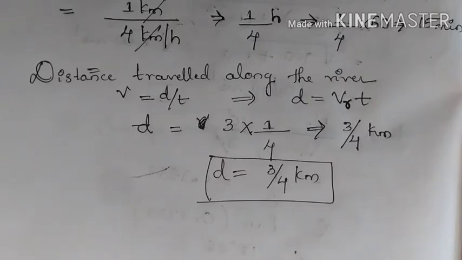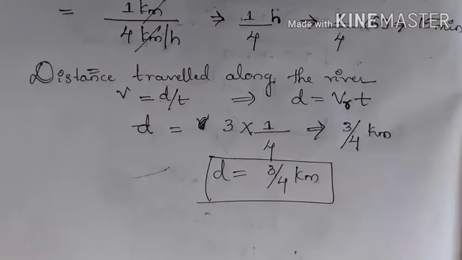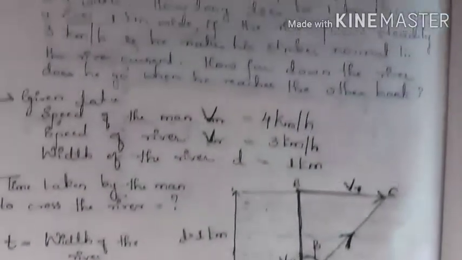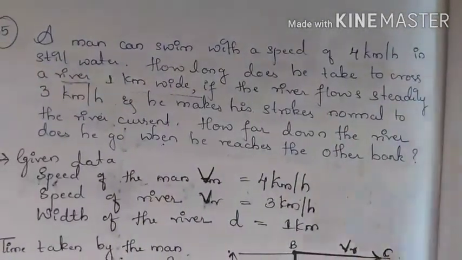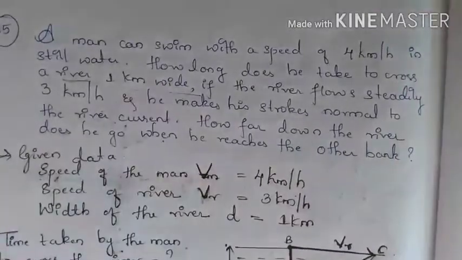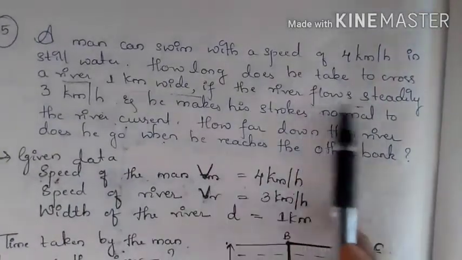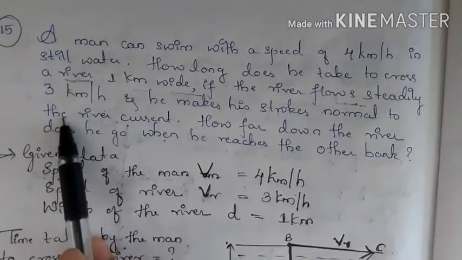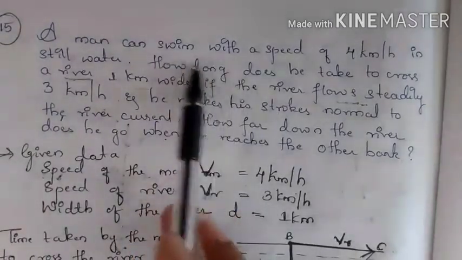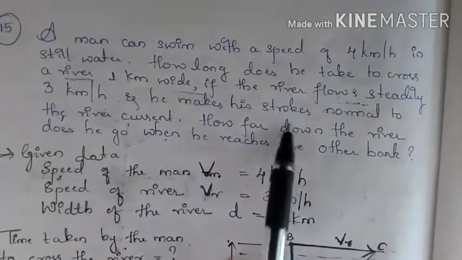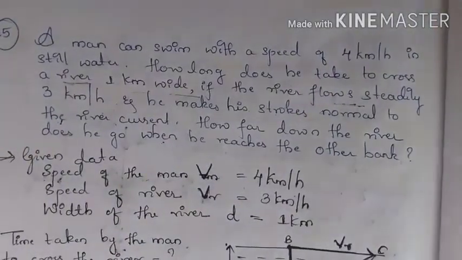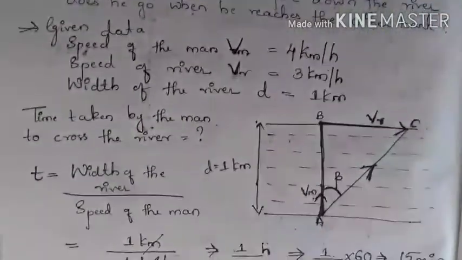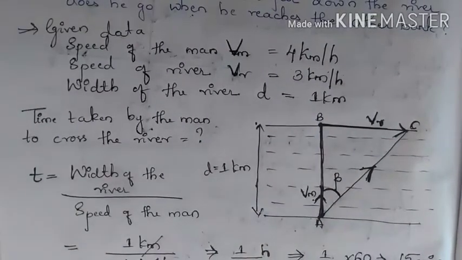So this problem for the river is solved. So what you have is a man who is swimming in flowing water. The velocity of water is 3 km per hour. Now how much time does he take to cross the river and how far down the river does the man go? So here is the data and the diagram.